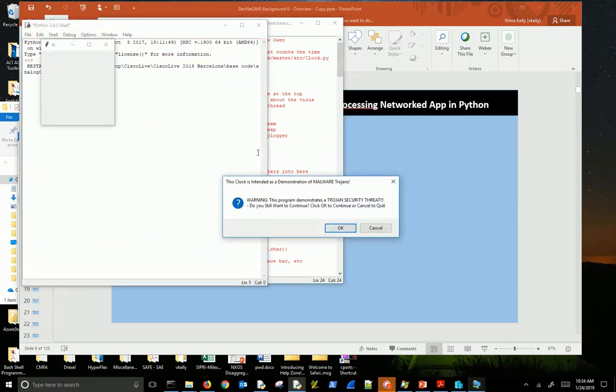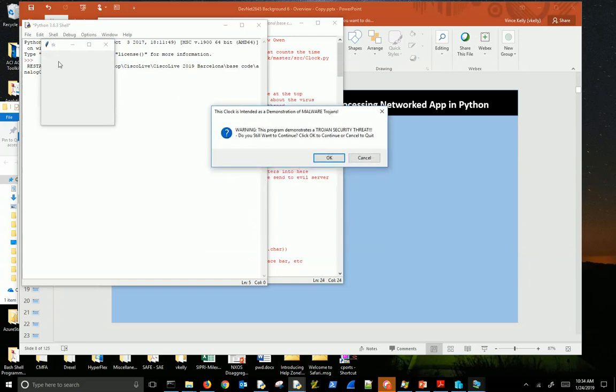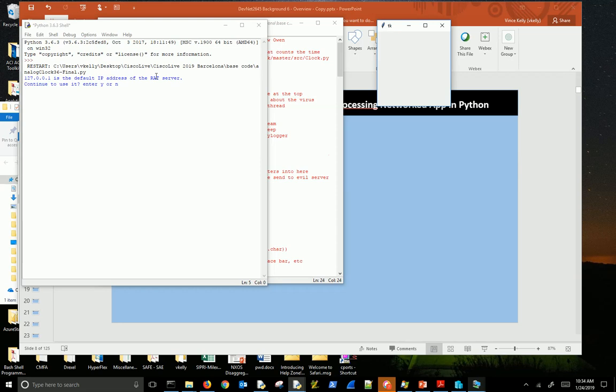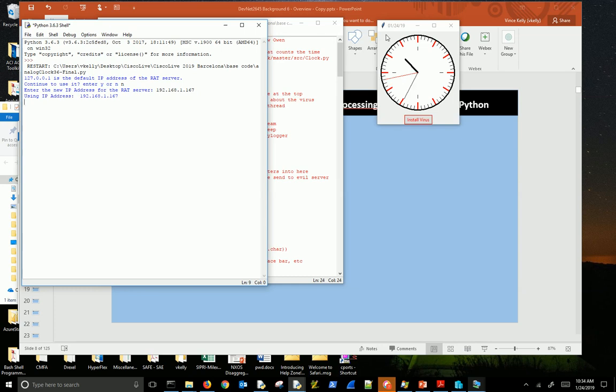So first thing we get is a warning. I'll put my clock over here, Andrew's clock over here. First thing we get is a warning, and I just want to make this as readily apparent as possible. And we're going to get the 127. Do I want to use the loopback? I want to say no. And I know that the rat server is at 192.168.1.167. So hit enter. There's Andrew's clock spun up.